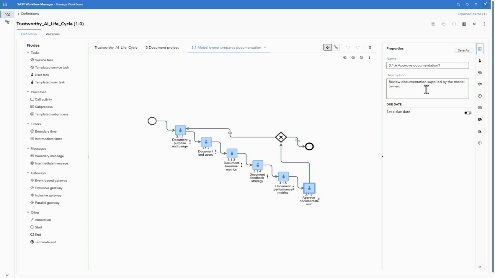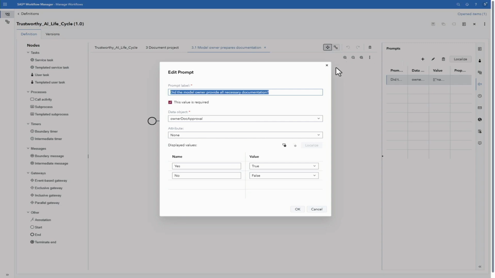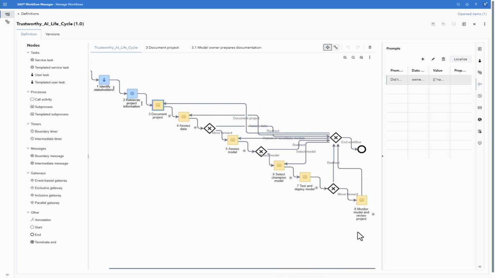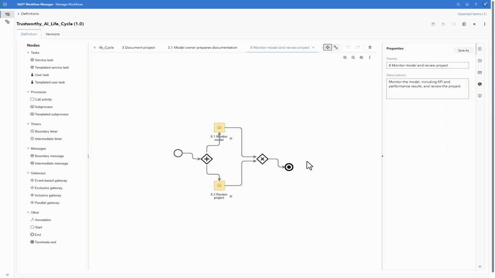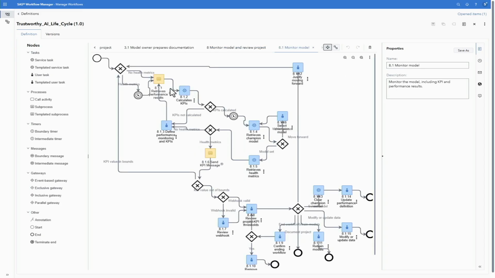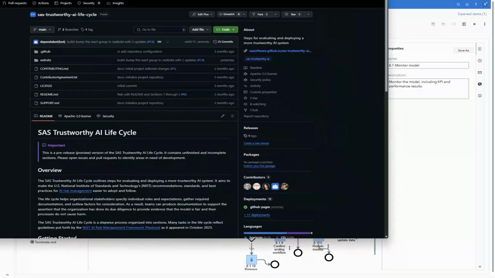Our model owner is the ultimate decision maker who decides whether or not what the other teammates have provided was representative. And you can see we have steps here for assessing the data. We have steps for assessing the model, selecting the champion model, testing and deploying that model, performance monitoring, which we saw earlier, and then a review of the project. So if you are operating on the later versions of SAS Viya, you will find this workflow out of the box that you can go ahead and just get started from the workflow pane. And again, lots of really great automation that we baked in there.